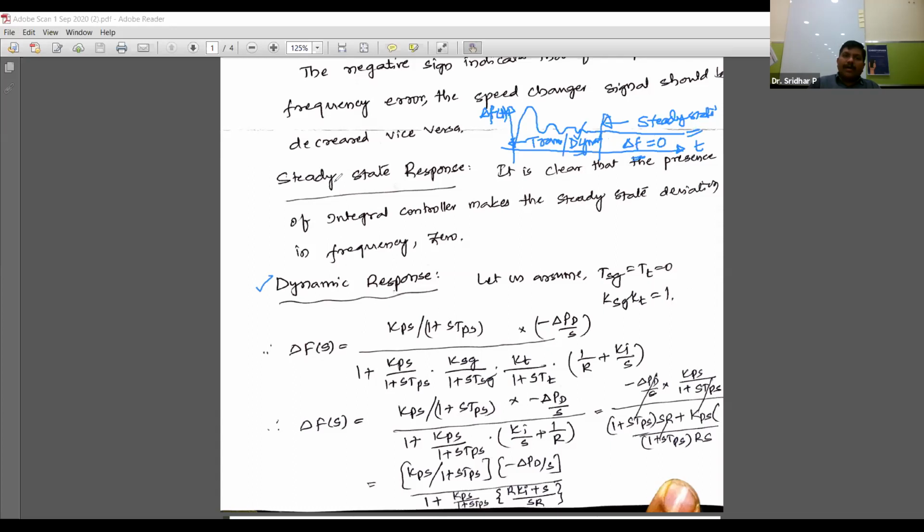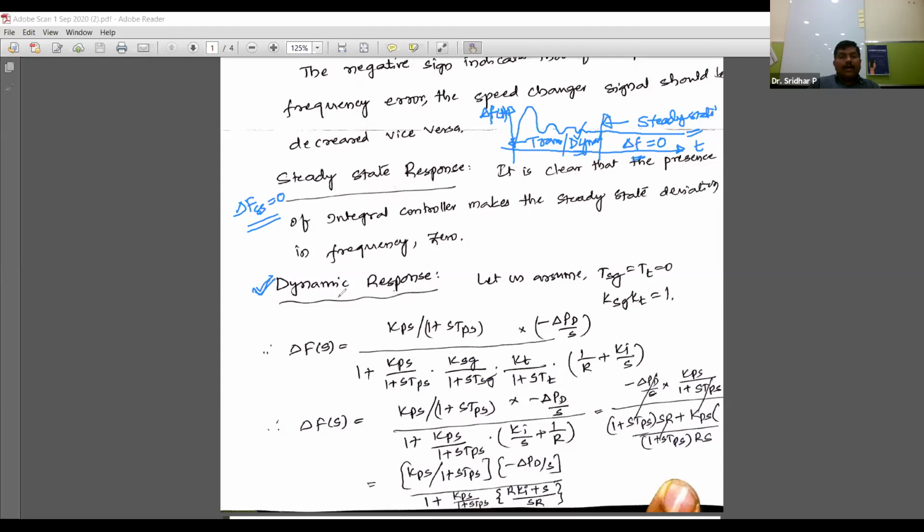Already we have studied the steady state response, and we have finally shown that this delta f under steady state is equal to 0. I think we have discussed much about this steady state response; the dynamic response is nothing but the portion we have not discussed so far. Now this dynamic response is highly required for us to know the effectiveness of this PI controller.